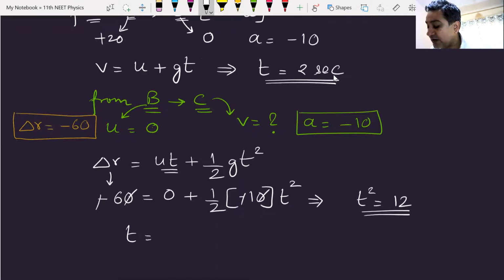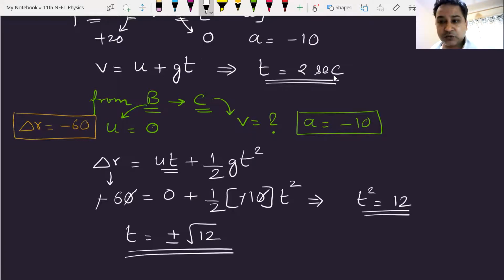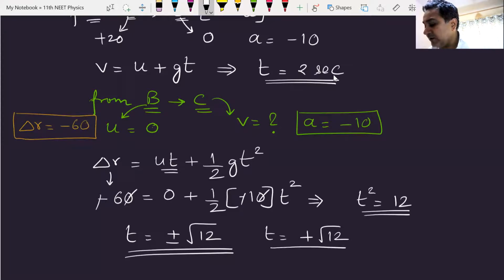So I'll get the value of time as plus or minus root 12. Either time is plus root 12 or the time is minus root 12. What do you think is the answer? Tell me anyone. Plus root 12 or minus root 12? Plus root 12, yes, Niharika, because time cannot be negative. So time is plus root 12.